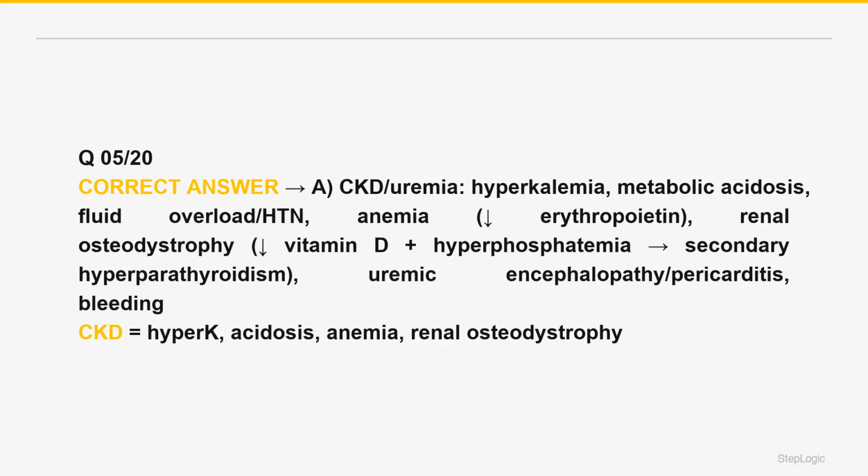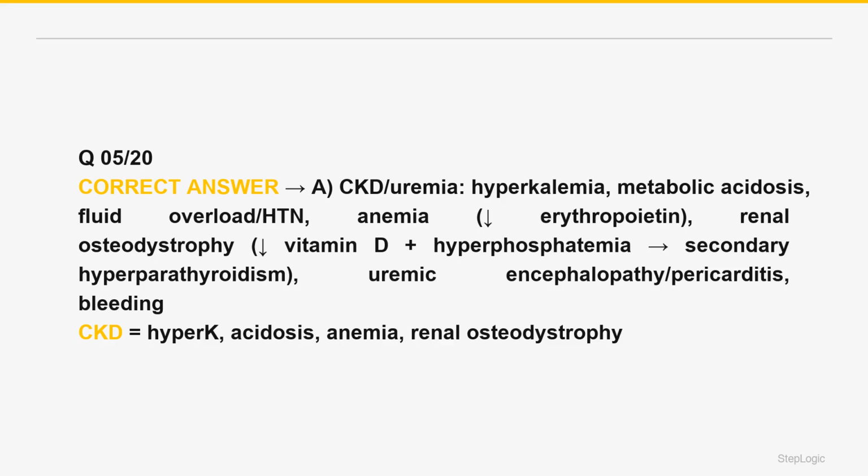The resulting hypocalcemia drives secondary hyperparathyroidism and bone disease. Uremic toxins also cause uremic encephalopathy, pericarditis, nausea, pruritus, and platelet dysfunction, bleeding. The hyperkalemia or acidosis, anemia, and renal osteodystrophy complication set is correct.